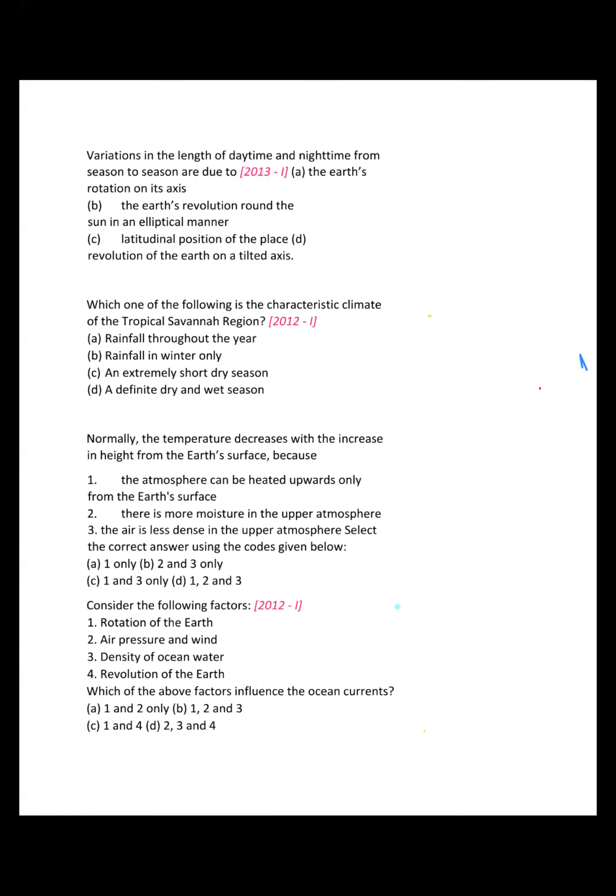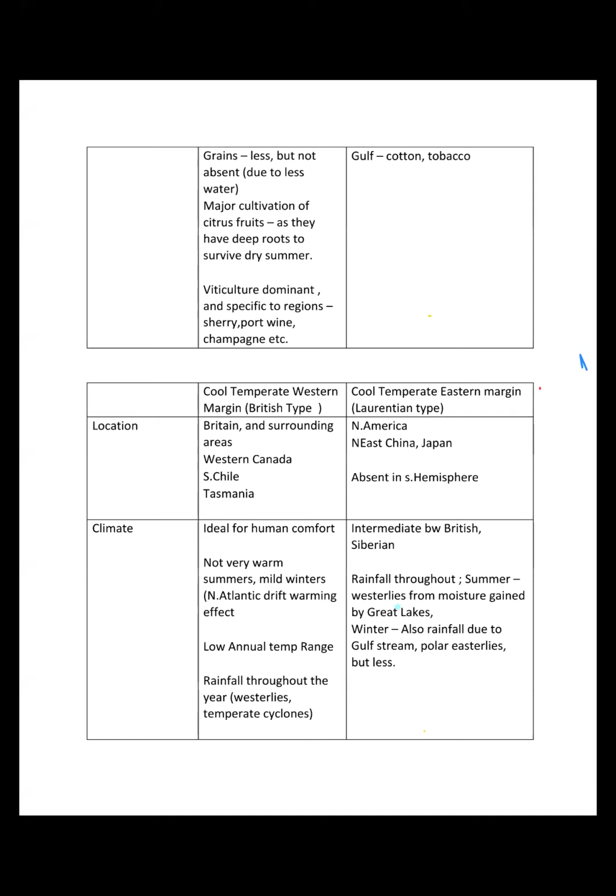Can you explain El Nino just once? El Nino is because of the change in the temperature of the Peruvian current, right?